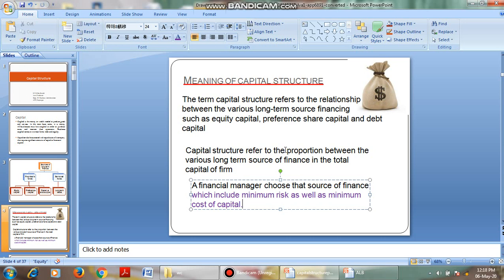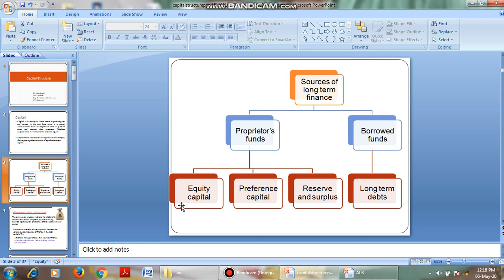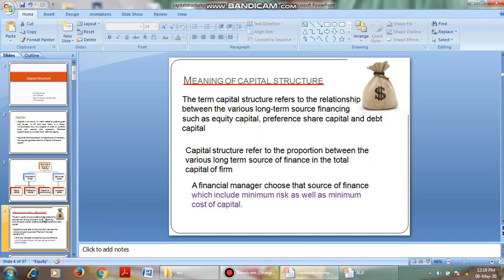That is the role of the financial manager. As there are different long term sources of finance, we have equity capital, preference, reserves and surplus, and long term debts. While preparing a capital structure, we have to consider all the risks associated with the sources of funds, and then select our capital structure.